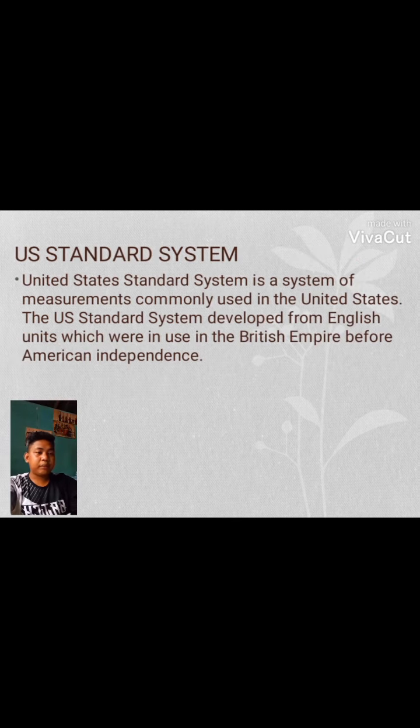US Standard System. The United States Standard System is a system of measurements commonly used in the United States. The US Standard System developed from English units which were in use in the British Empire before American independence.